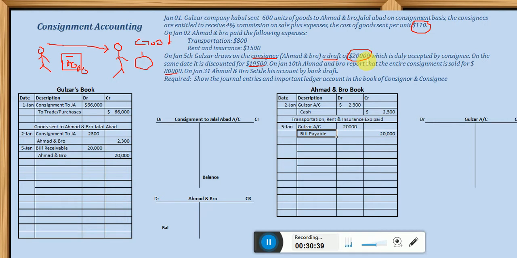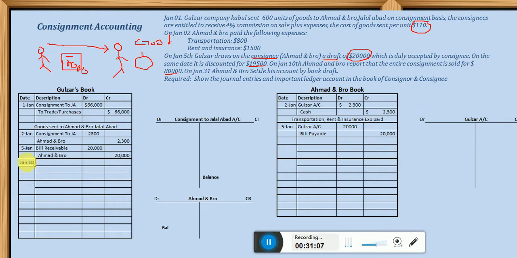Okay, next, on January 10th, Ahmad and Bro report that the entire consignment is sold for $80,000. Now Ahmad and Bro is selling the consignment, all the goods. So this transaction is to be recorded by Gulzar, on January 10th.